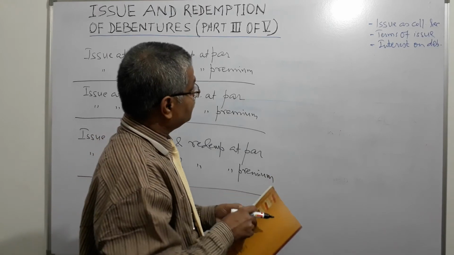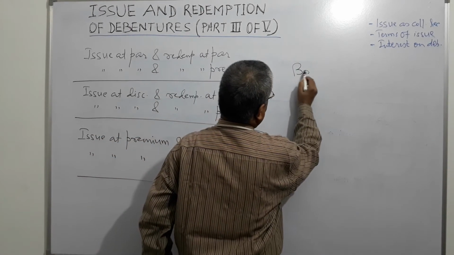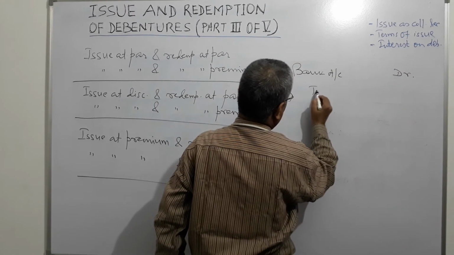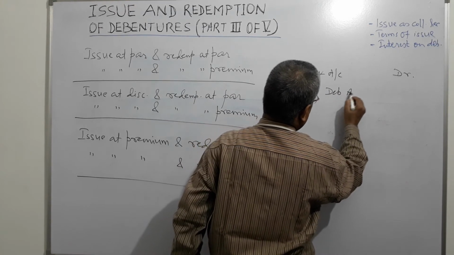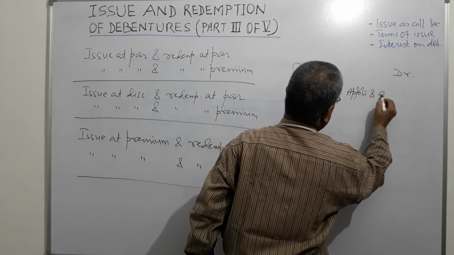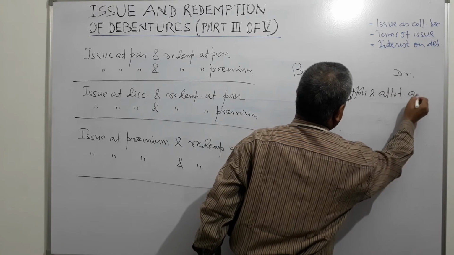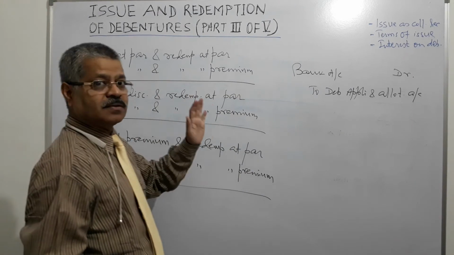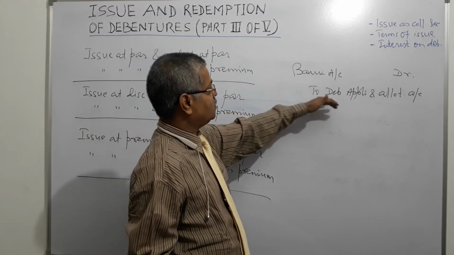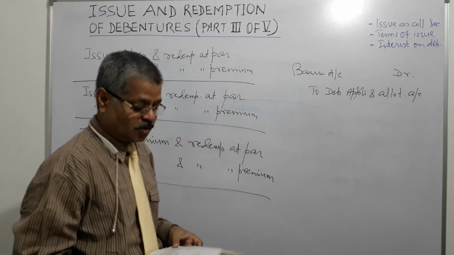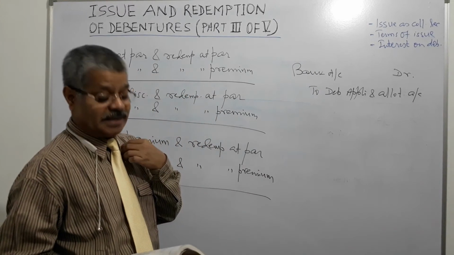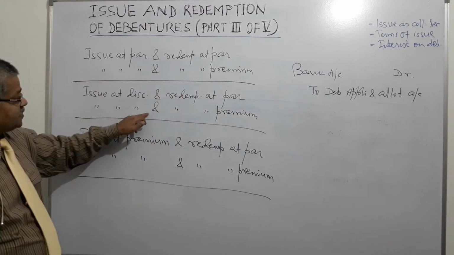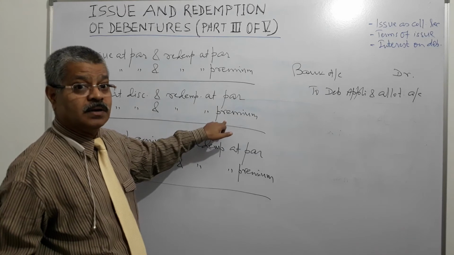So here once again first stage will be the same. Bank account debit to debenture application and allotment account. This is the application money received, first stage. Whatever was received in the bank account has been credited to debenture application allotment account. Now we go to the allotment stage. What happens at the allotment stage? This is at discount and premium, right?